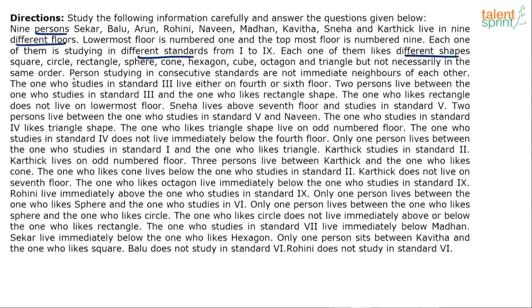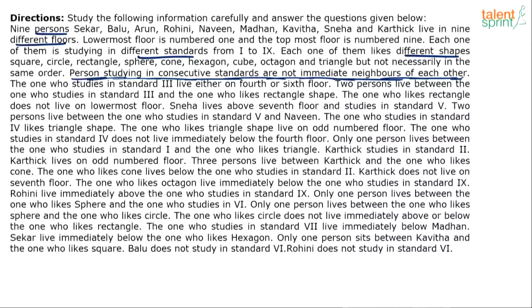Then important point is the next one here. It says persons studying in consecutive standards are not immediate neighbors of each other. Meaning what? For example, consecutive standards can be first and second. Now the first and second floor guys cannot be neighbors. Second and third floor guys cannot be neighbors. Third and fourth floor guys cannot be neighbors. Neighbors meaning they cannot be on consecutive floors.